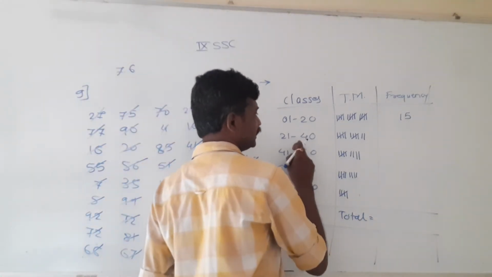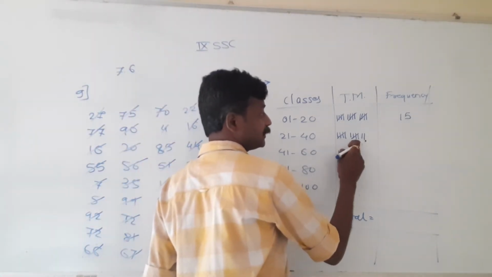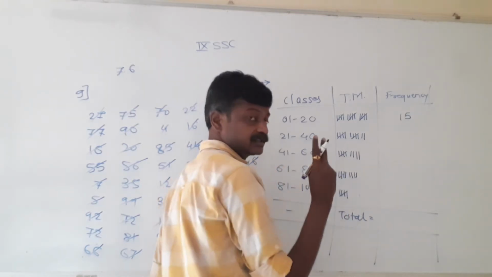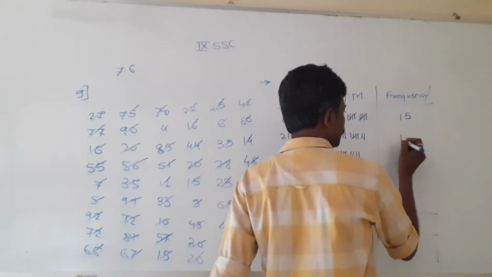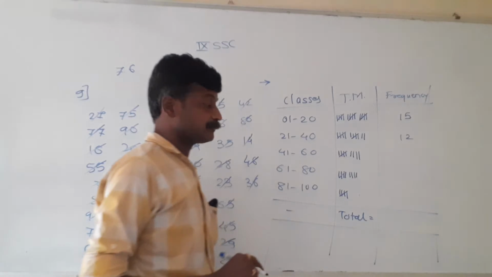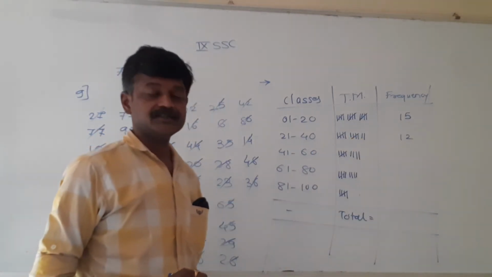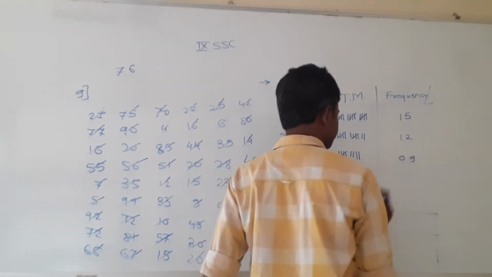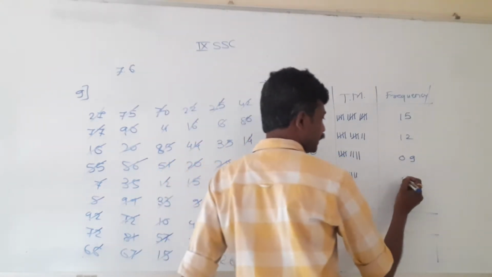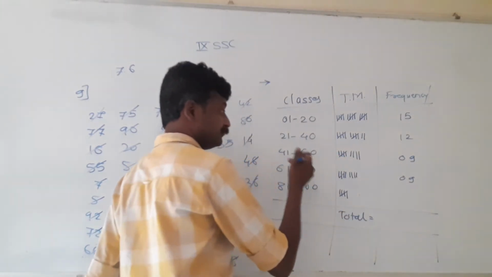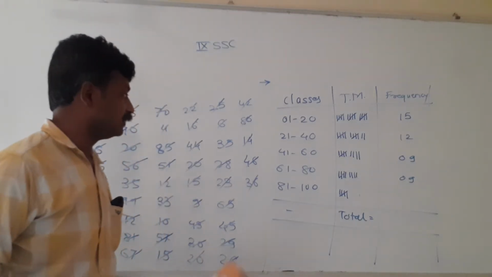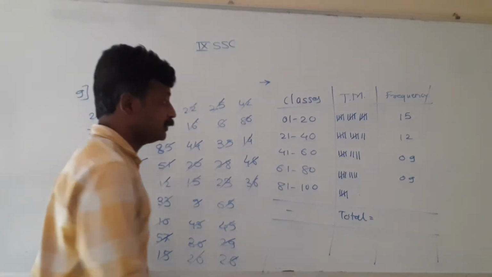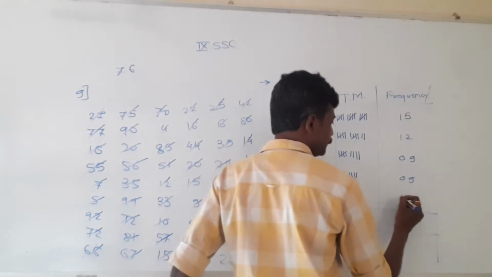Second group, second class, 2 bunch of 5, 5 plus 5, 10, and additional 2 lines, 10 plus 2, 12. Next, 5 and 4 lines, 5 plus 4, 9, so it will be 9. 5 plus 4, again 9, same frequency for both the groups, no matter. 81 to 100, the last group, there we have only one bunch of 5.